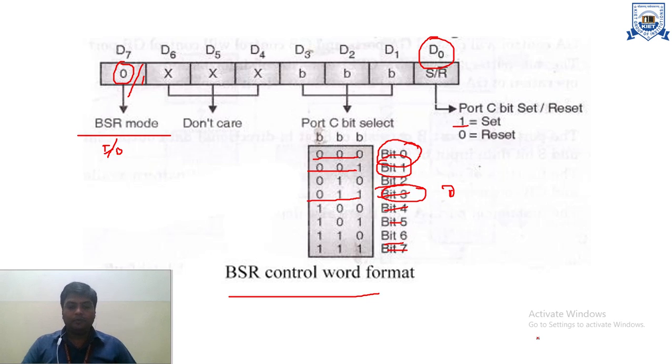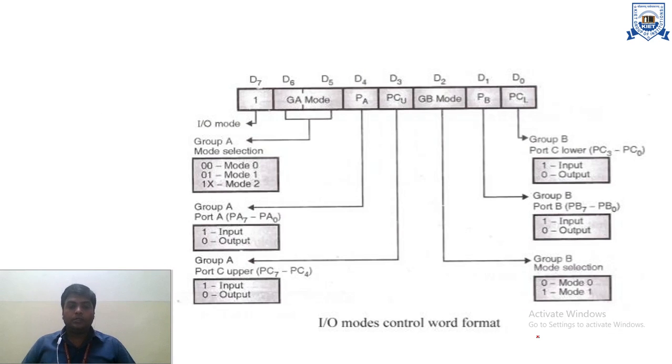Now we are moving towards the input output mode control word format. Here again the size of the control word register is 8 bits, because we are using the data buffer for storing the control information, and the size of the data buffer is 8 bits. So this is your 8-bit format. It identifies port A, port B or port C, as well as group A or group B, and for which mode we are using, input mode or output mode. That means it will be considered as an input buffer or output buffer.